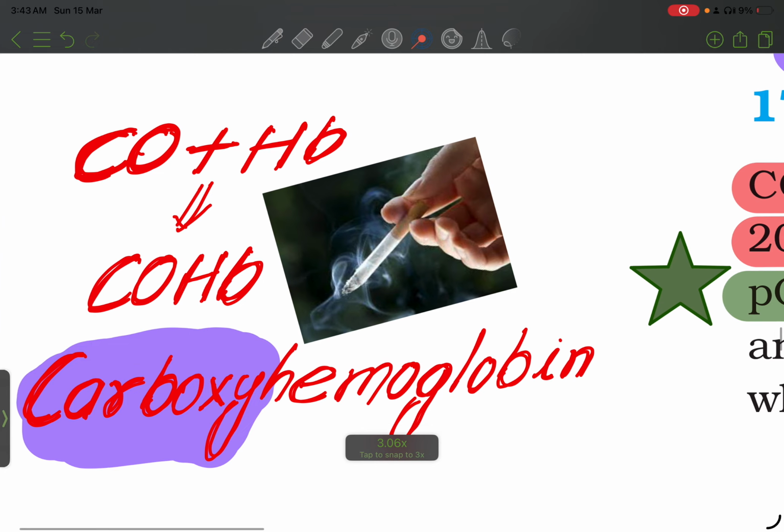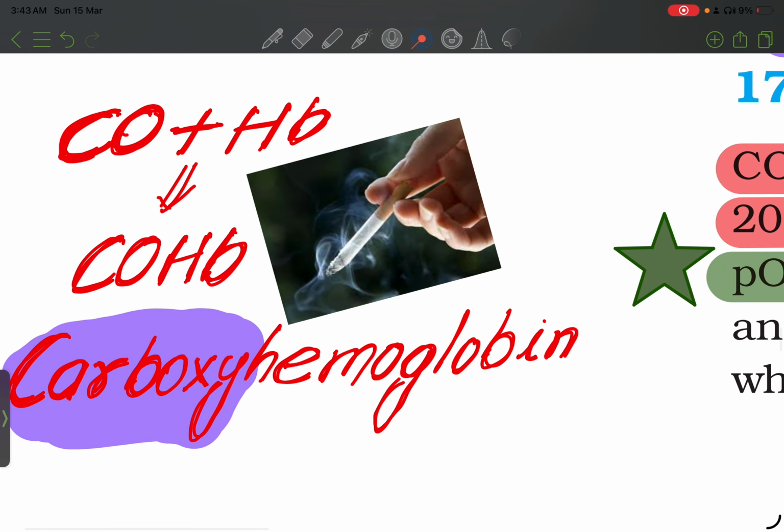This is also important. Carbon monoxide binds with hemoglobin during cigarette smoking and forms carboxyhemoglobin, which is a stable compound.